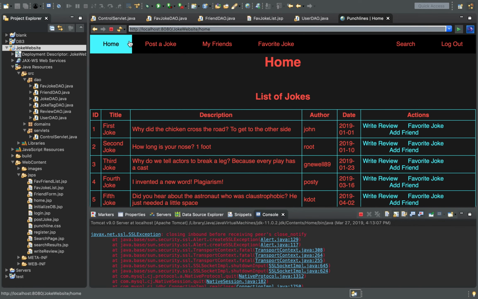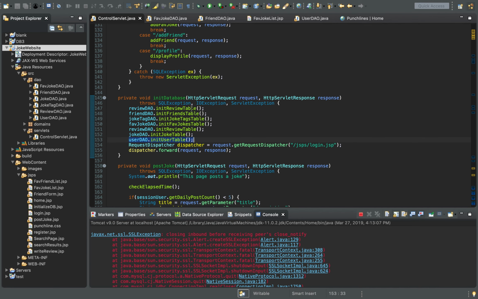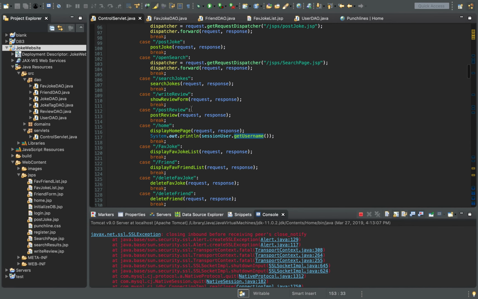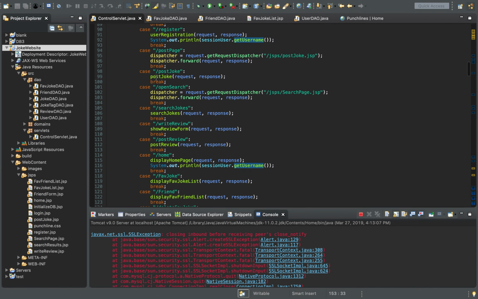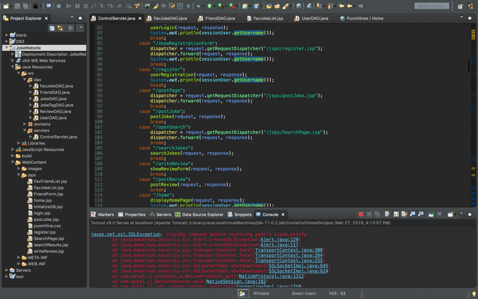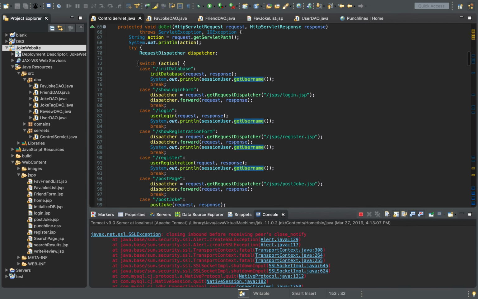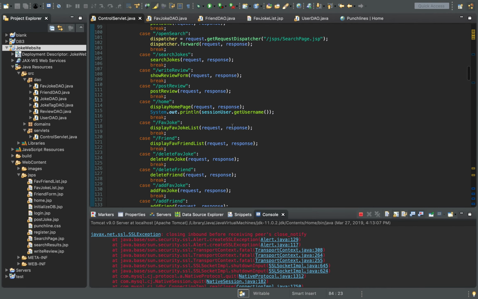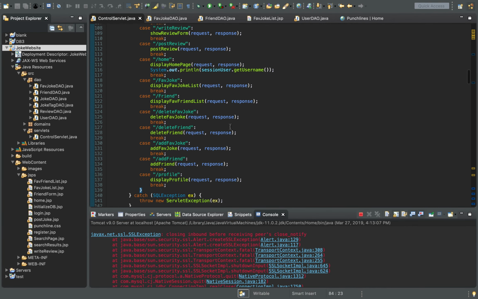Now I'll show what I've actually implemented for each of those features. The first thing I did was post a joke. This is getting pretty long here, so if we have time for part 3, we might want to create a new servlet, separating our servlets up to handle different things.